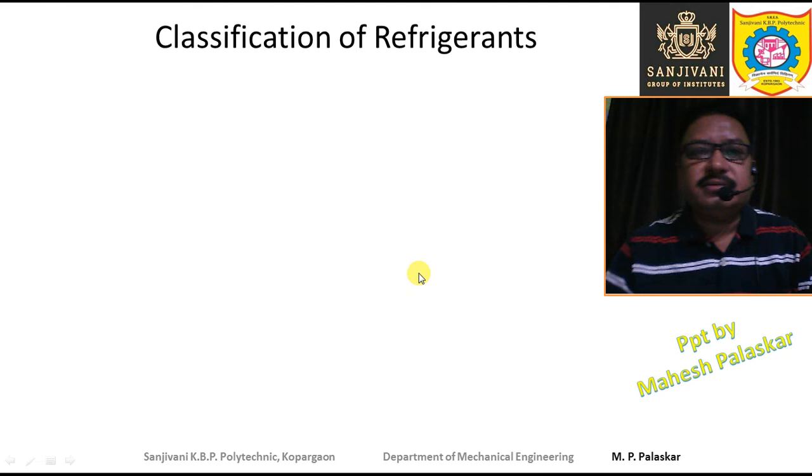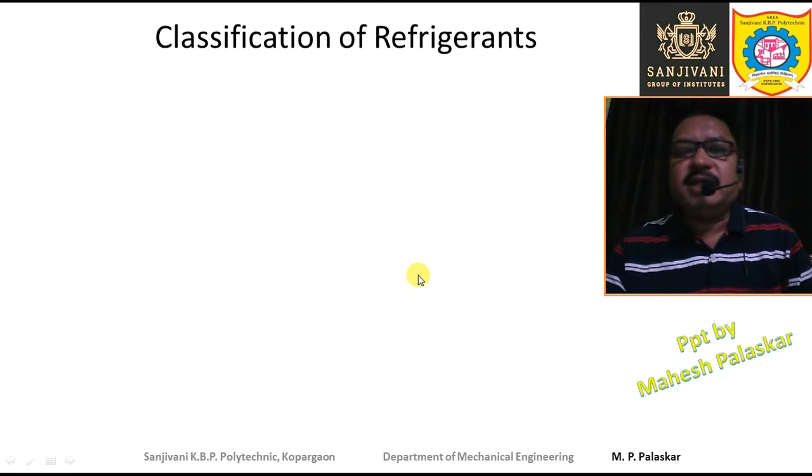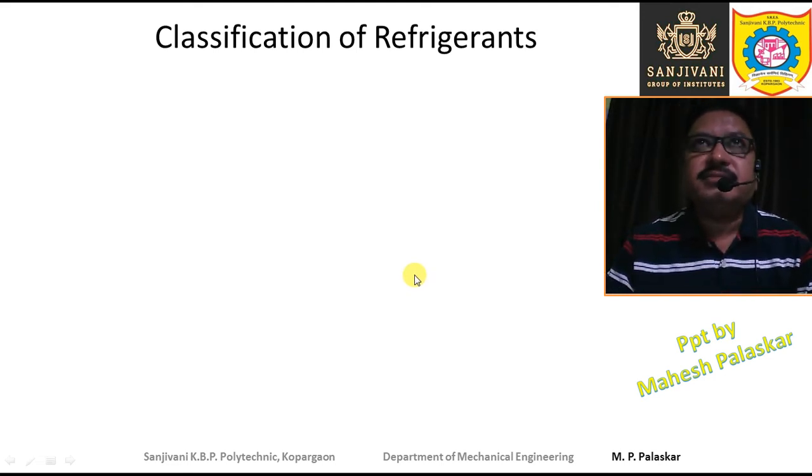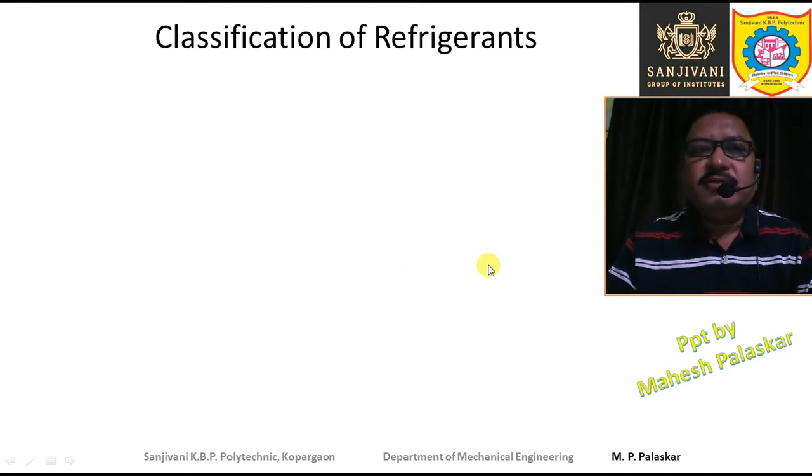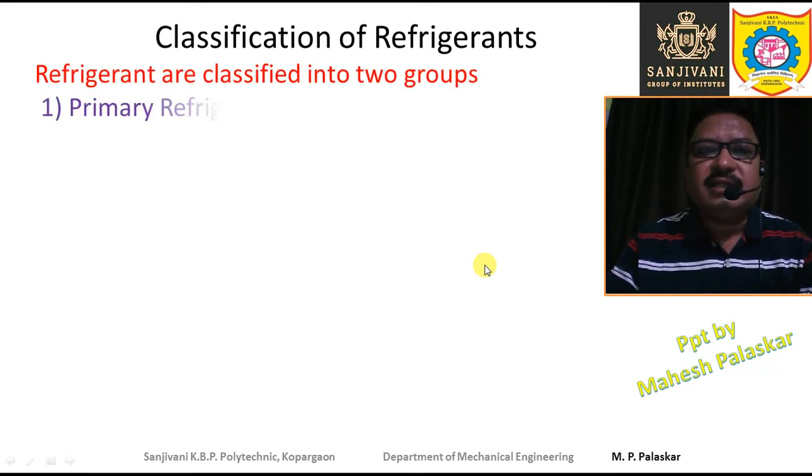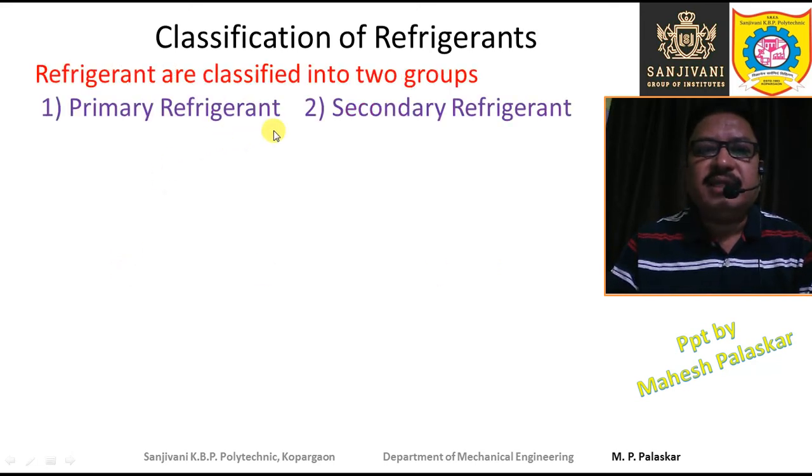Welcome to this session. We are studying the subject power engineering and refrigeration. The fifth topic is going on, the last topic, that is refrigeration and air conditioning. In this video we will study the classification of refrigerants and the properties of refrigerants. So let us start. Refrigerants are classified as primary refrigerants and secondary refrigerants.